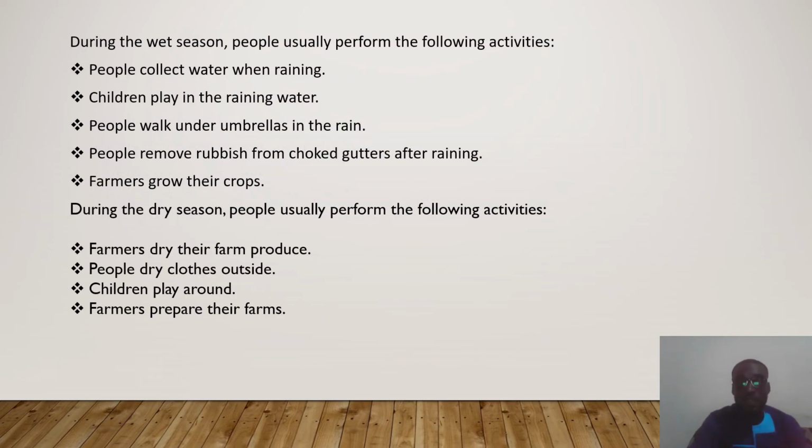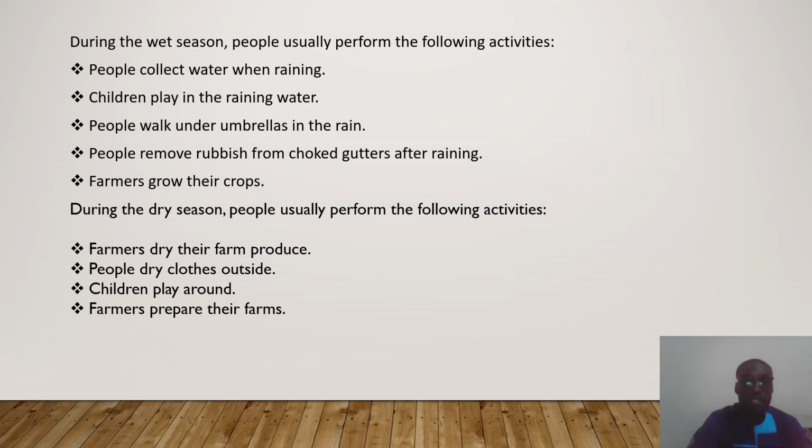So let's look at some activities that usually happen during the wet and then the dry season. So during the wet season, people usually perform the following activities. People collect water when it rains. Children play or have fun in the rain water as well. People walk under umbrellas in the rain. People remove rubbish from choked gutters after raining. This is to ensure that it doesn't result in flooding. And also, farmers grow their crops because there is enough rainfall for their crops to flourish.